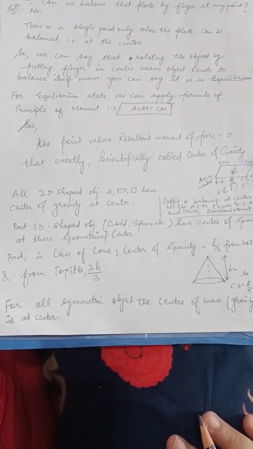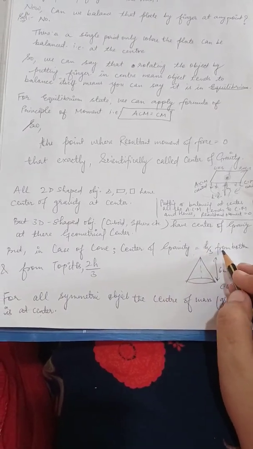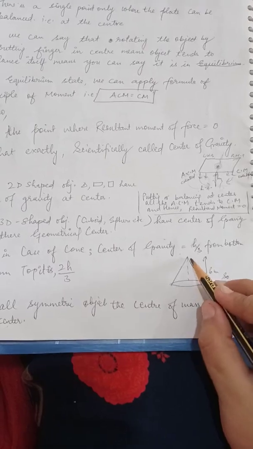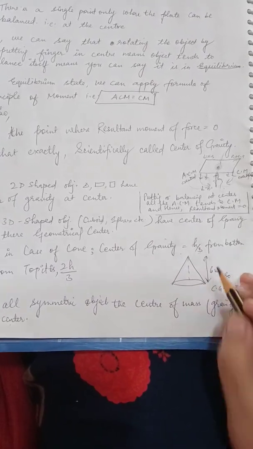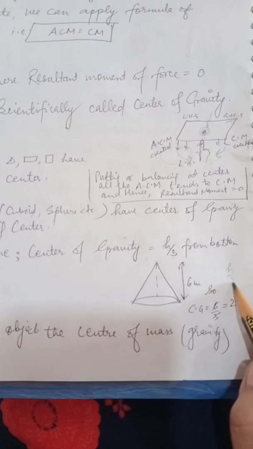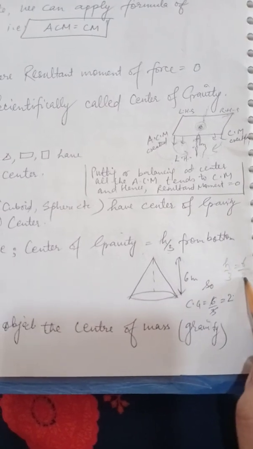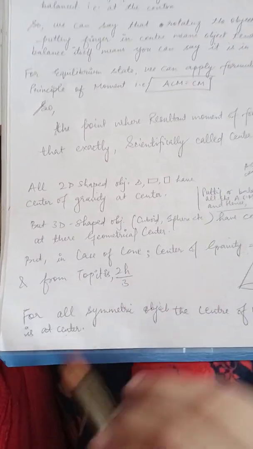But in case of cone, students, the center of gravity is h by 3 from the bottom. H says, just consider if I have taken a cone and considered its height to be 6 meter. So if I am going to calculate its center of gravity, what do I have to put? I have to put h by 3. H I know is 6, divided by 3, it is equal to 2. So it becomes your center of gravity, and from the top it is 2h by 3.